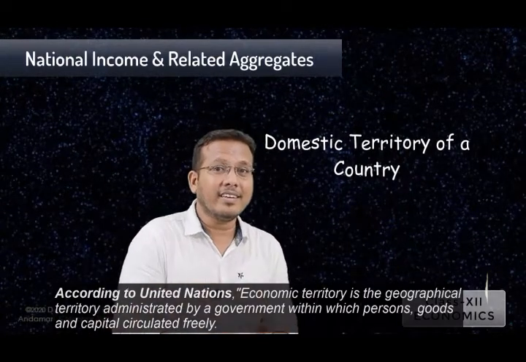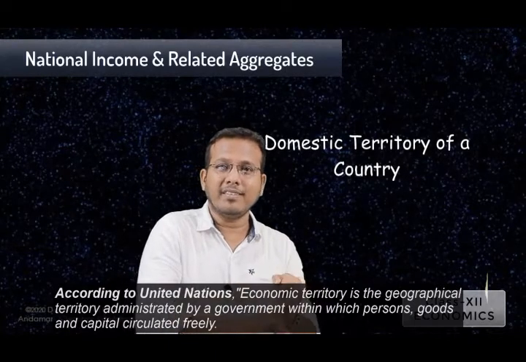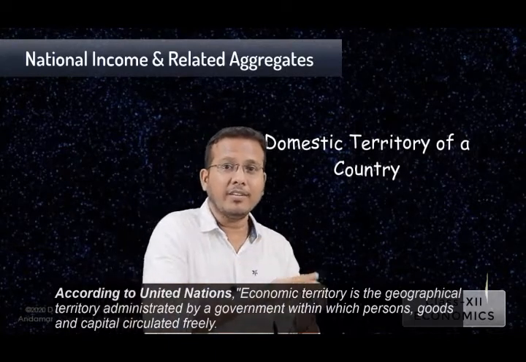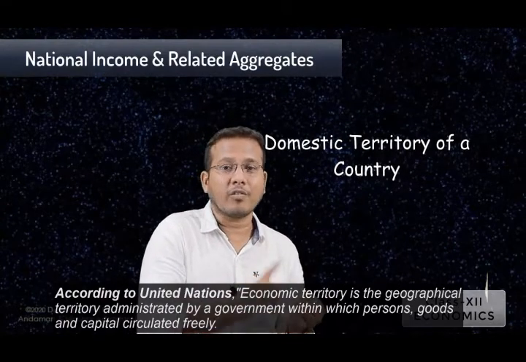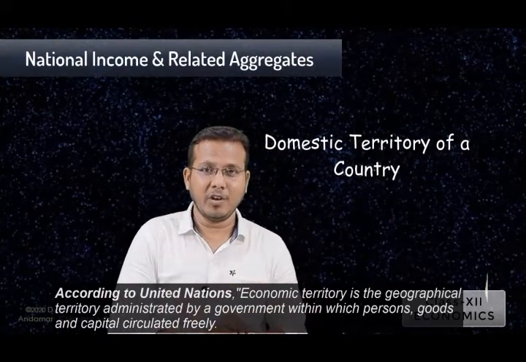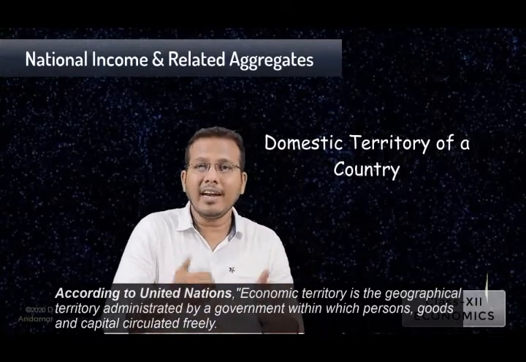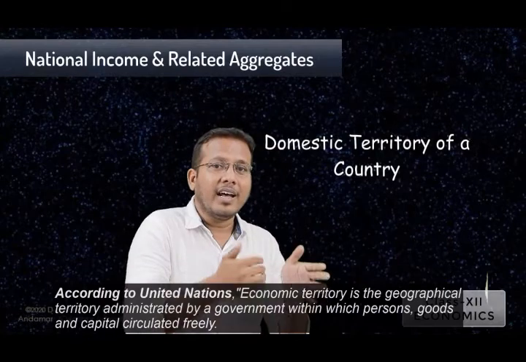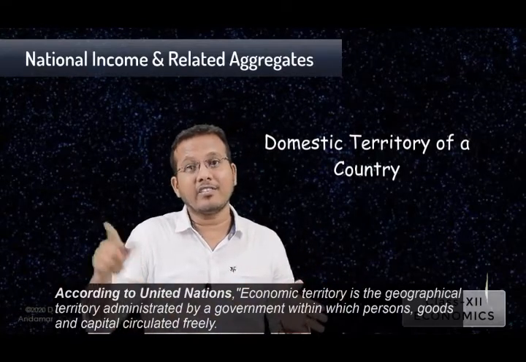So we can see that in these economic territories, the movement of persons, goods and capital is free. That means that geographical territory is being controlled and administered by that country's government.